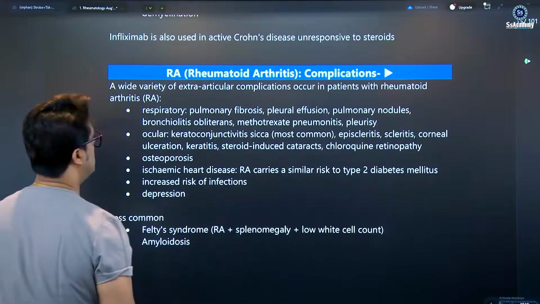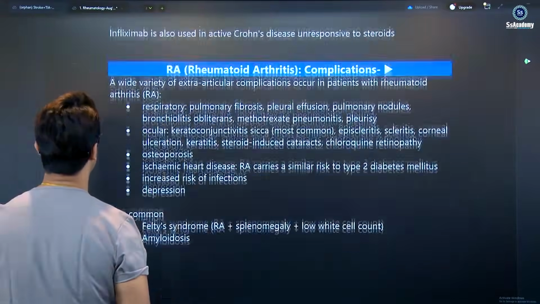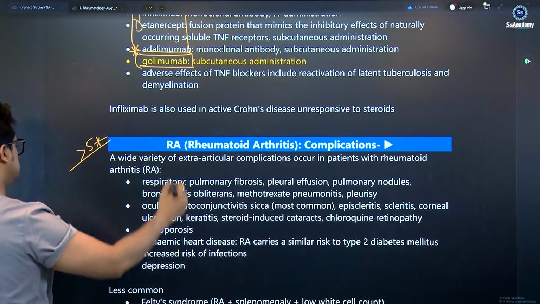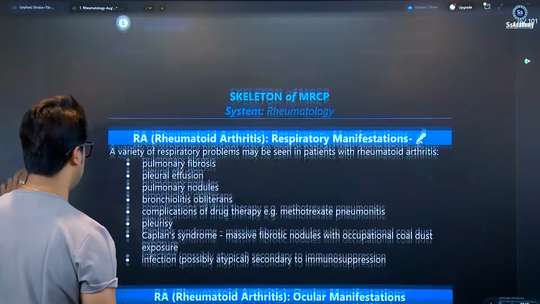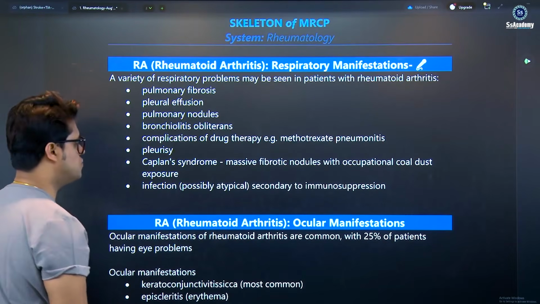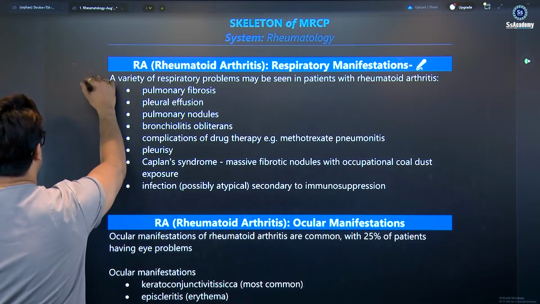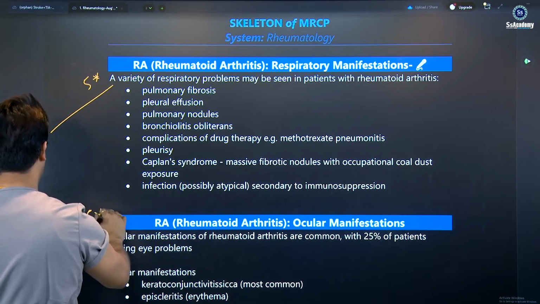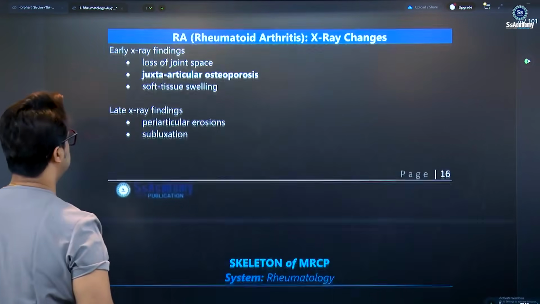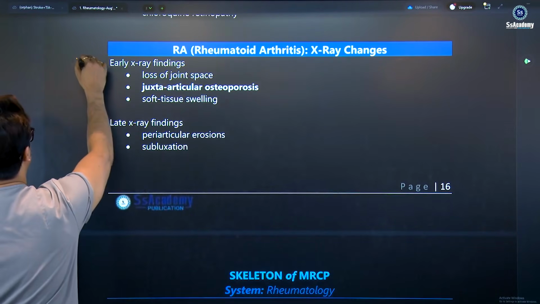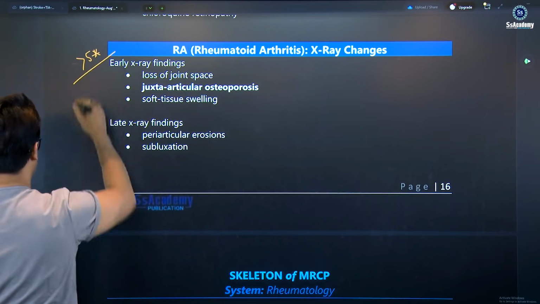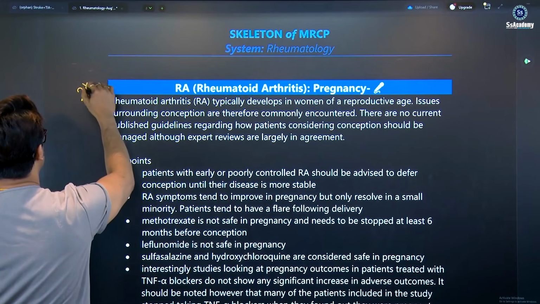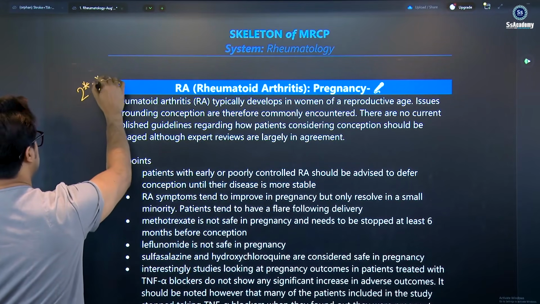Next to the RA complications, it is a very hot topic, more than a 5-star topic. Sometimes I say 7-star. You'll get the questions from here. RA respiratory manifestation is also very important, 5-star. RA ocular manifestation, once again, is a 5-star topic, my dear. RA X-ray changes, once again, more than 5-star, I must tell you. RA pregnancy is a 2-star to 3-star topic, my dear. You'll get the lectures.